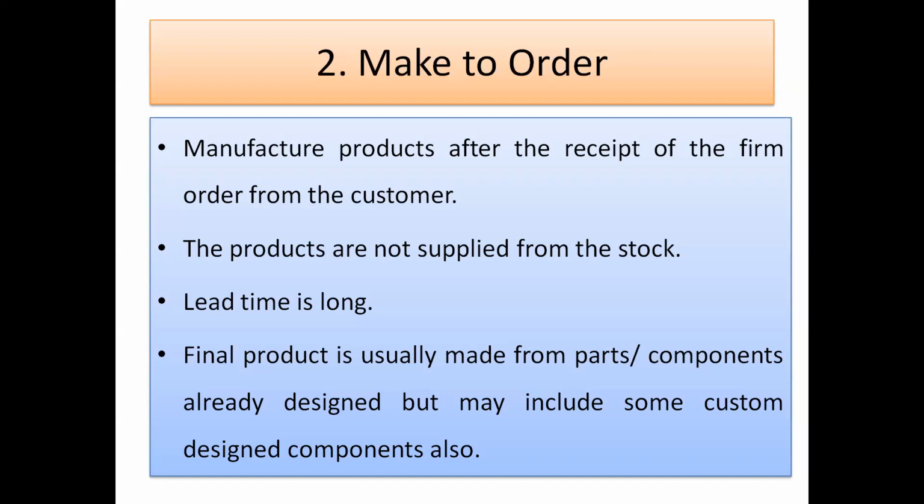For example, the company may say that it will take 6 months for complete fabrication, because when you give the order, their production starts from plate to shell, and shell to the boiler, and then different drums, lower drum, upper drum, and your different tubings, and then sensors, actuators, and valves, and everything. Many things are there in the boiler assembly. So 6 months is very less time. The boiler may take 1 year also for complete fabrication. And if you want E&C, erection and commissioning, again it will take more time. So it is not the case that the boilers are available with the company in stock, not at all. This is a very big product.